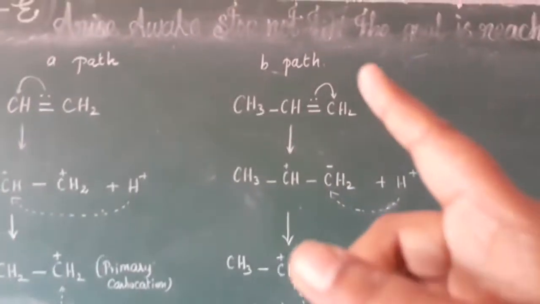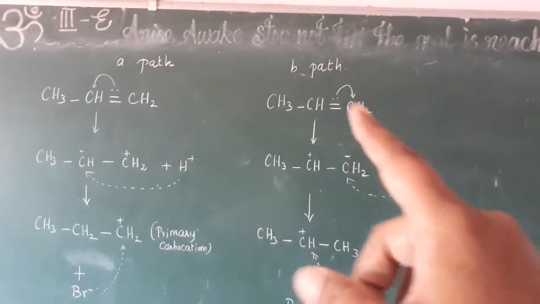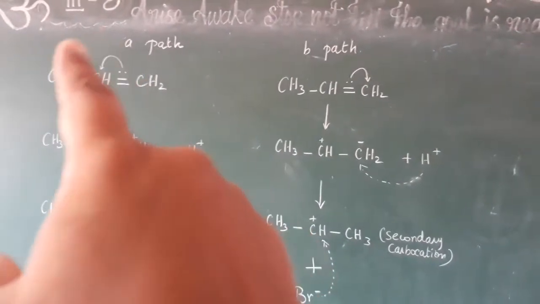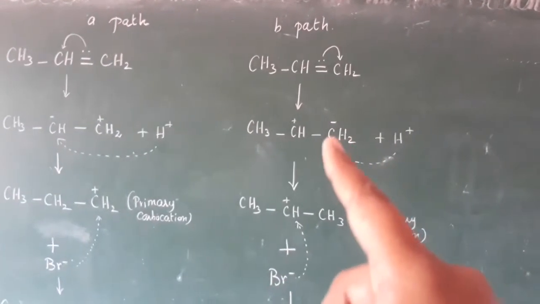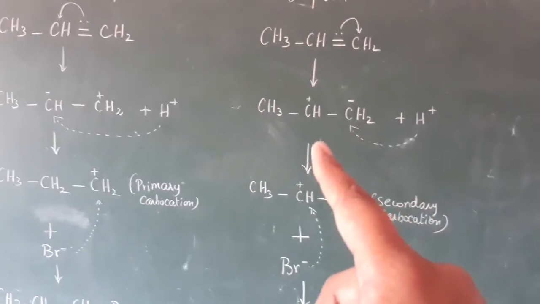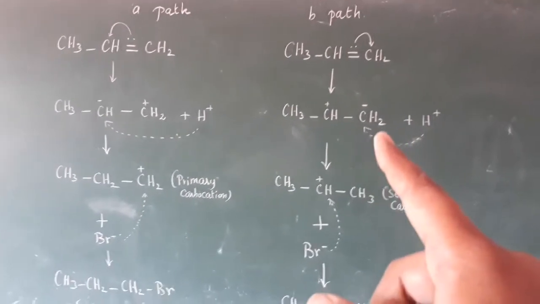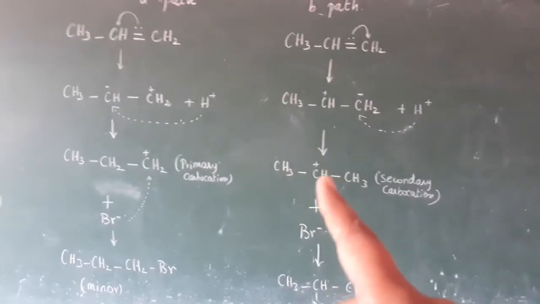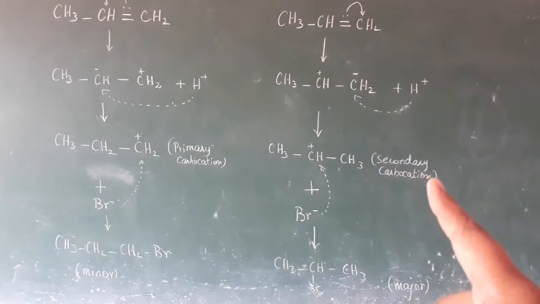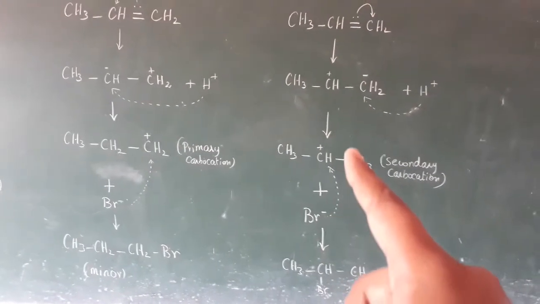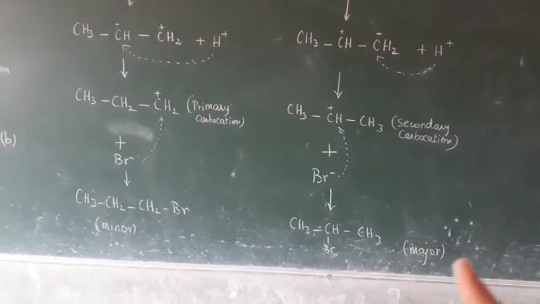Now see the B path. In the A path, the double bond electrons go to the second carbon. Here, the double bond electrons go to the first carbon, so the first carbon becomes negative and the second carbon becomes positive. Where does H plus go now? To the first carbon. Now it becomes CH3, CH plus, CH3. This one is called a secondary carbocation. Next, the Br minus goes to the second carbon. We get CH3, CHBr, CH3. This one is called the major product.